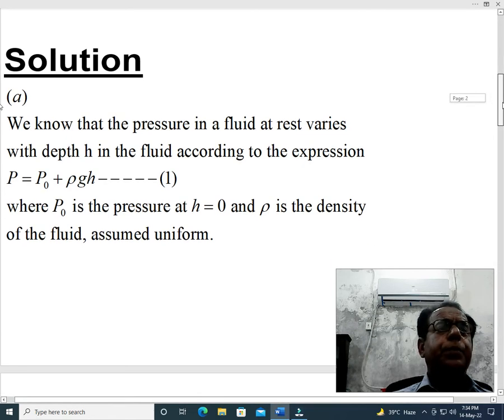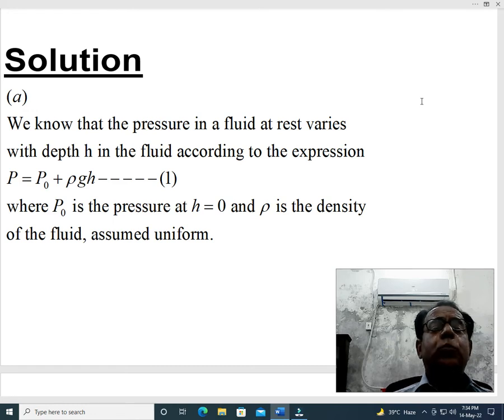Part A. We know that the pressure in a fluid at rest varies with depth h in the fluid according to the expression P equal to P naught plus rho g h, equation number 1, where P naught is the pressure at h equal to 0 and rho is the density of the fluid, assumed uniform.